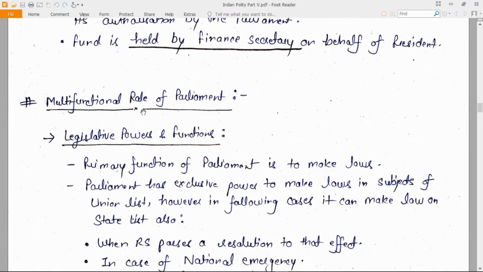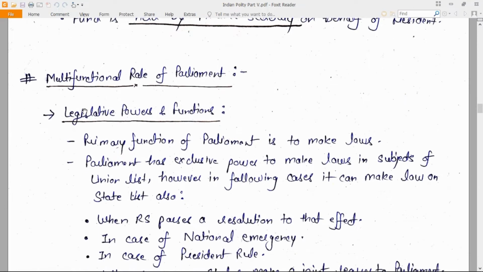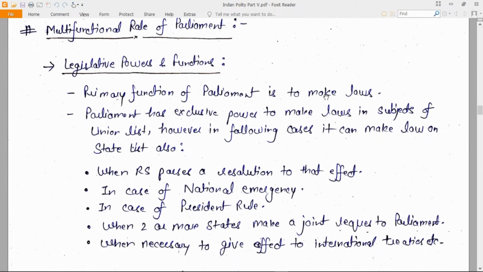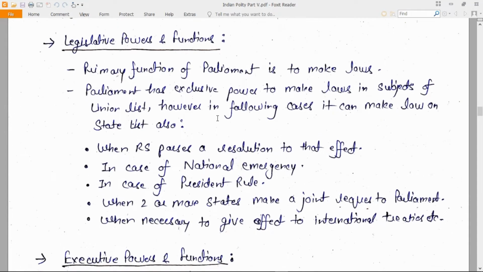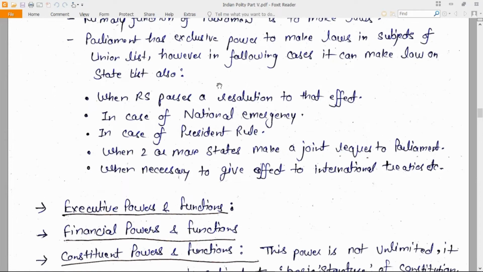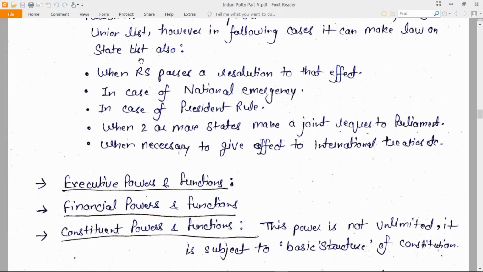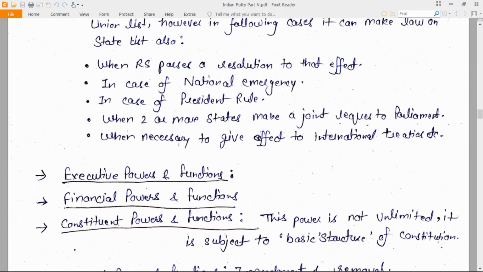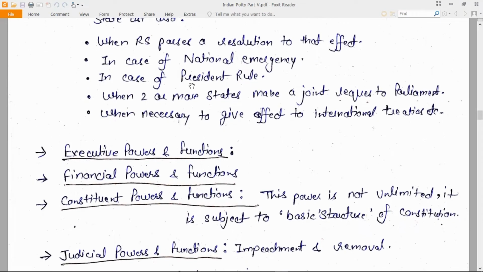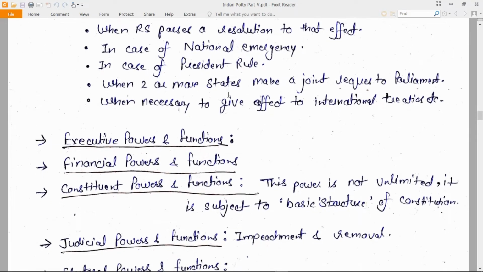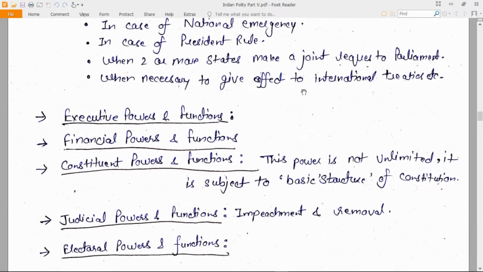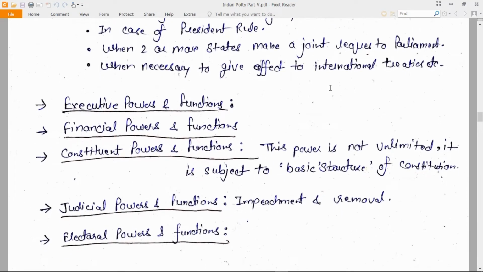Now, what do you mean by multifunctional role of Parliament? What are the legislative powers and function? Now, primary function of Parliament is to make laws. Parliament has exclusive powers to make laws in subject of union list. However, in the following cases, it can make laws on state list also. When Rajya Sabha passes a resolution to that effect, in case of national emergency, in case of president rule, when two or more states make a joint request to the Parliament, when necessary to give effect to international treaties.